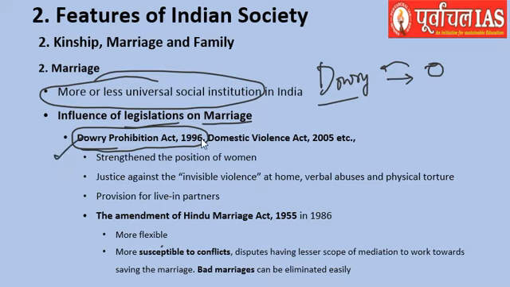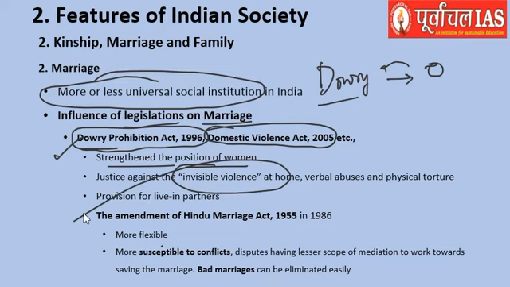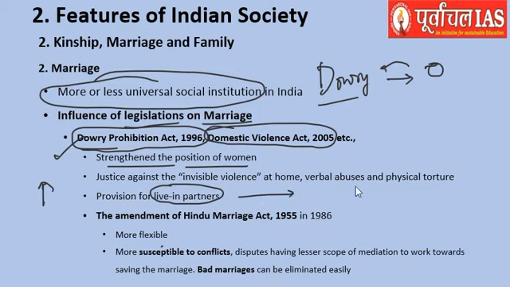Dowry has itself been totally prohibited. Domestic violence has also been prohibited totally, so that has strengthened the position of women. Justice against invisible violence at home has been given. So these provisions have changed the institution of marriage in this way. Also, live-in partners, people who stay with each other without marrying, have been given a legal yes, and that has been allowed as far as these laws are concerned.